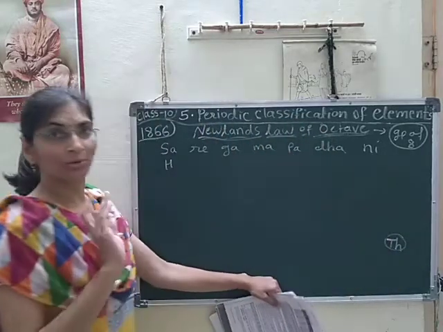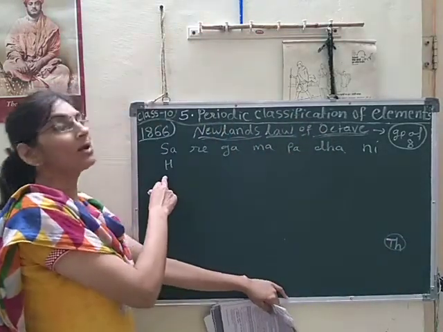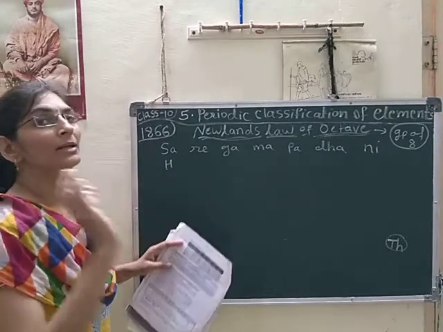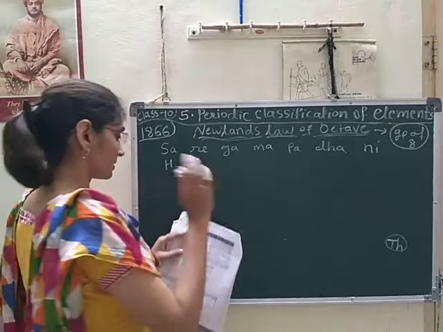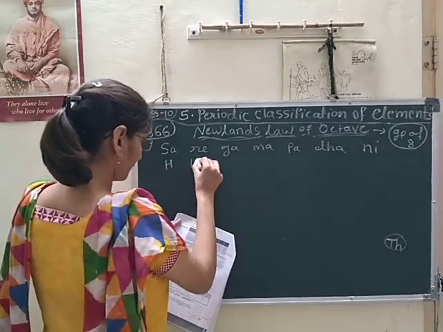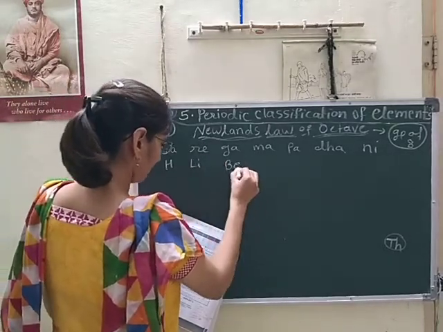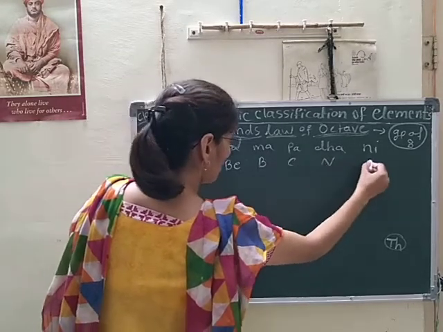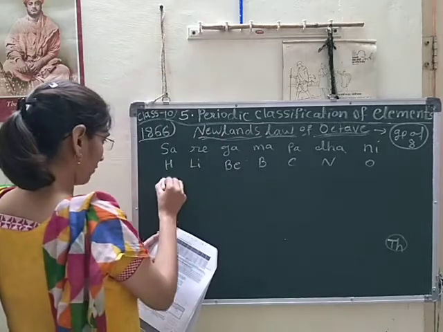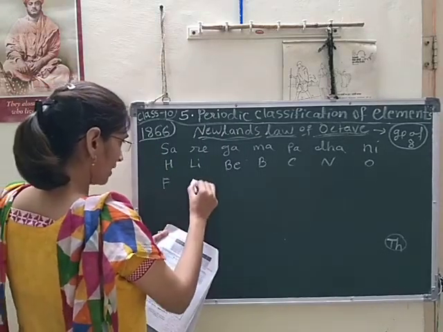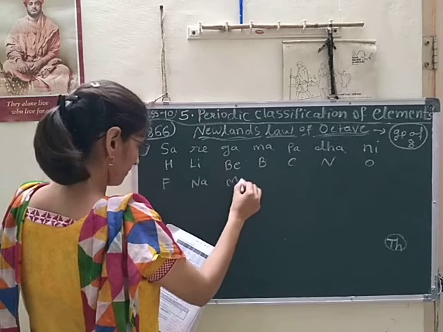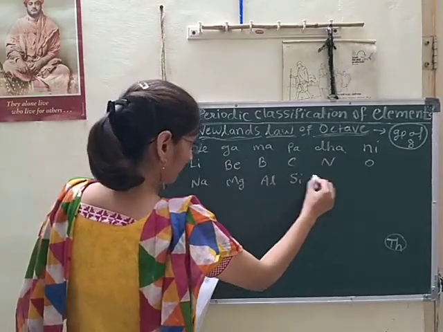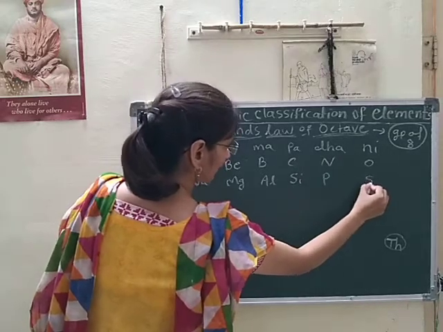That is important. After hydrogen, one by one he arranged according to increasing atomic mass: lithium, beryllium, boron, carbon, nitrogen, oxygen, fluorine, sodium, magnesium, aluminium, silicon, phosphorus and sulfur.